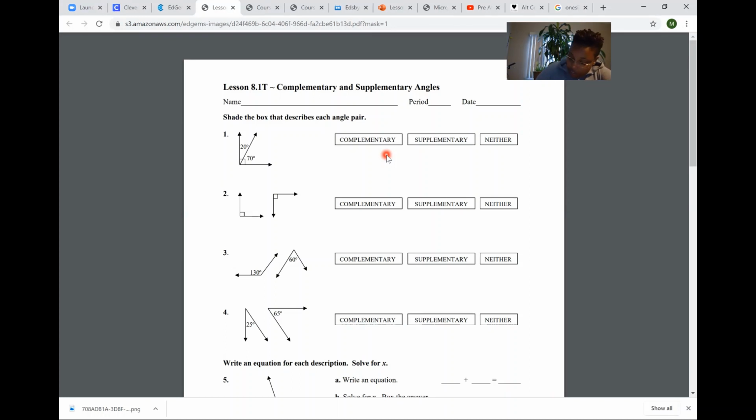I'm gonna tell you right now, I did not do a good job with my arrows because I was rushing just a little, but I drew a picture. And now I have to say if it's complementary, supplementary, or neither, okay? And what you're about to learn is what is complementary, what is supplementary. I'm about to teach that to you right now, all right? That's what you're gonna do for 1 through 4.